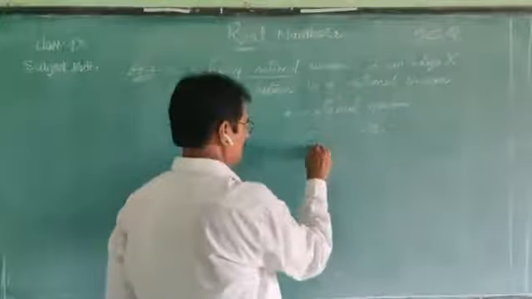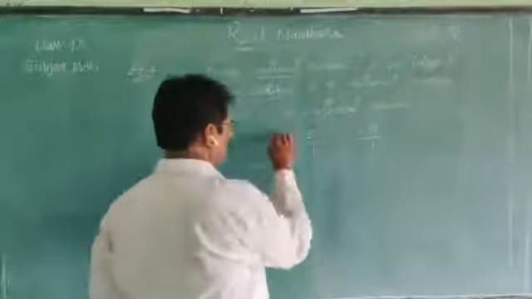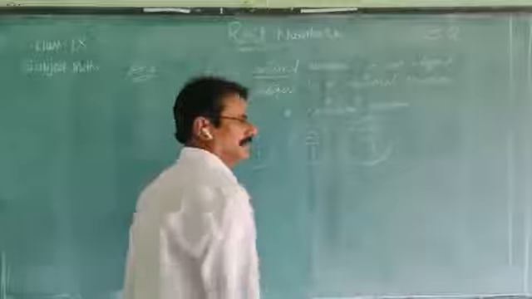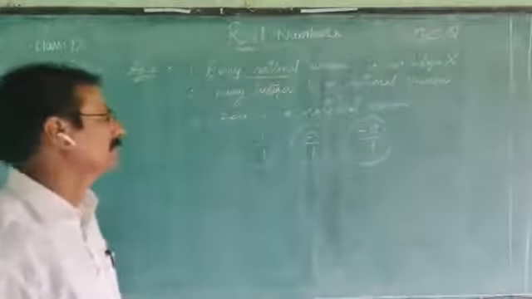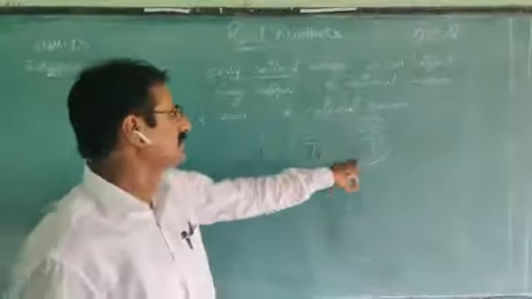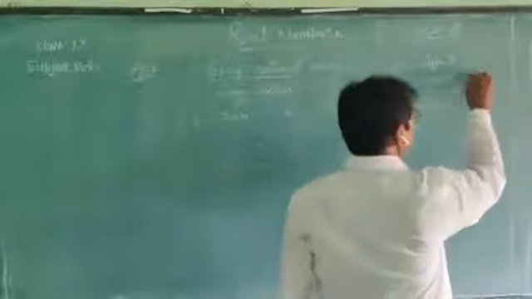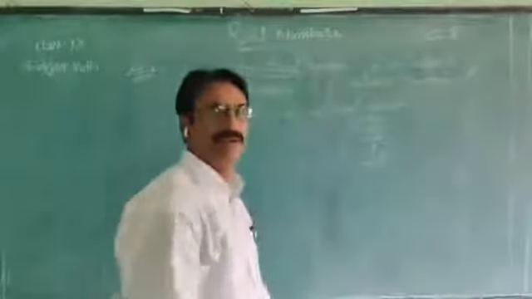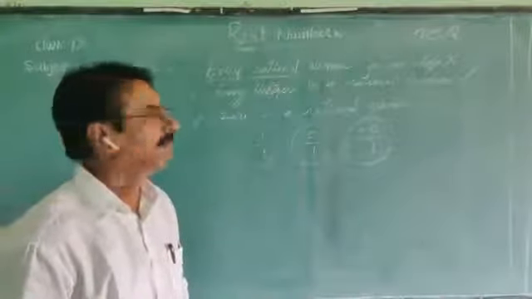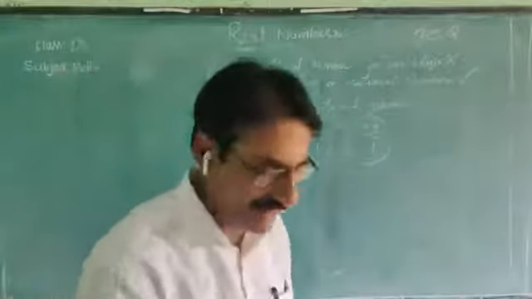We can show each in the form of p by q. So these are rational numbers. So every integer is a rational number. It is a true statement. It is right.